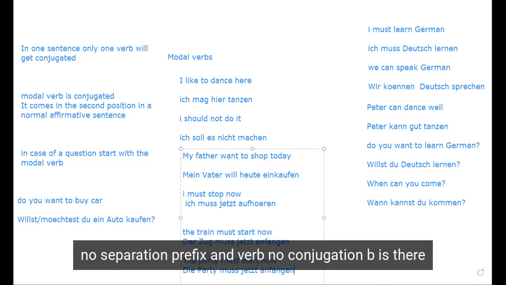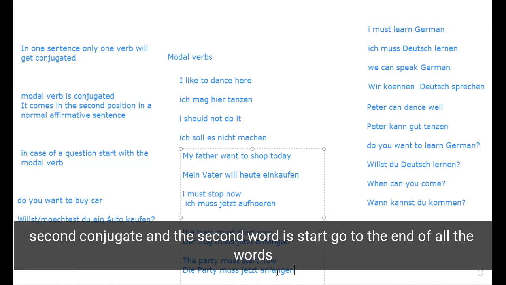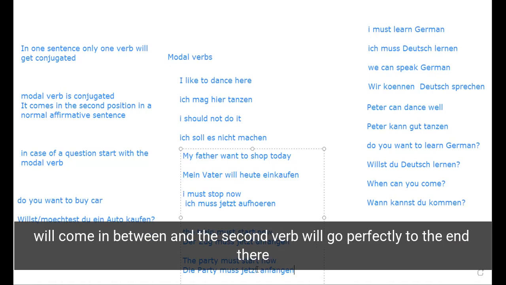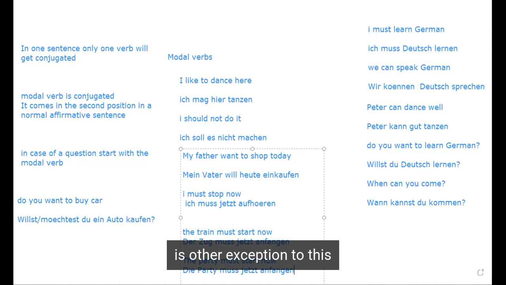Ten bars verb, no separation, prefix and verb, no conjugation. Because the modal verb is there, the second verb is not conjugated. The second verb, for example anfangen, goes to the end of the sentence. All the other words will come in between, and the second verb will go perfectly to the end. There is no other exception to this.